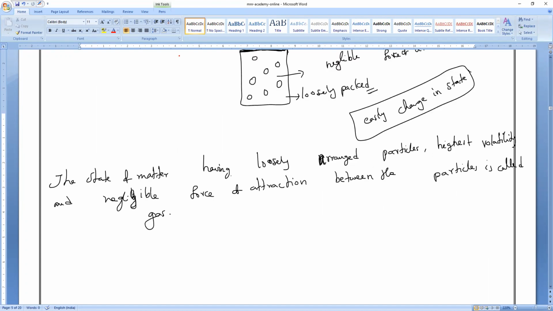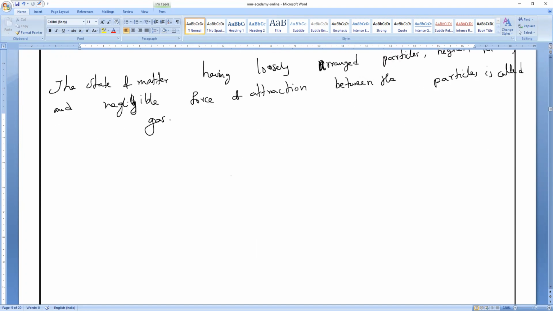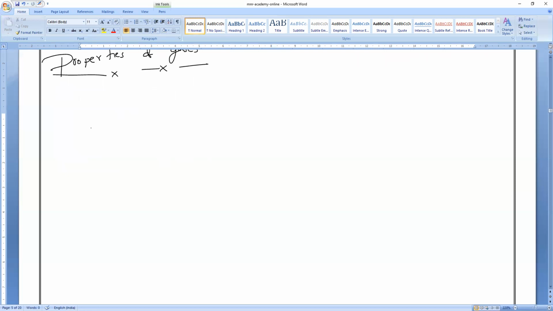Clear? So with the help of this definition, let us analyze the properties of gases. All of you keep the heading: properties of gases. Now, let us go back to the solids. We all studied that solids have definite shape and definite volume. Liquids have no definite shape, but they have a definite volume. But now coming to gases, tell me, do they have a definite shape and definite volume? No, sir. That is the first property: no definite shape. All of you write it.